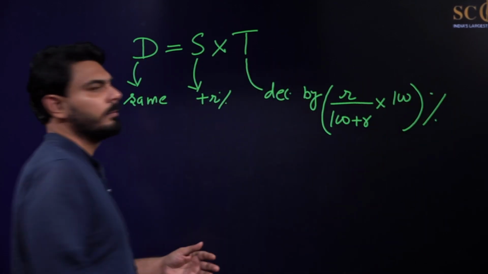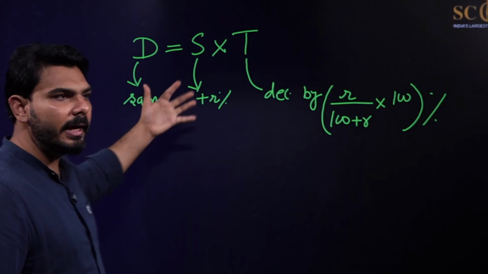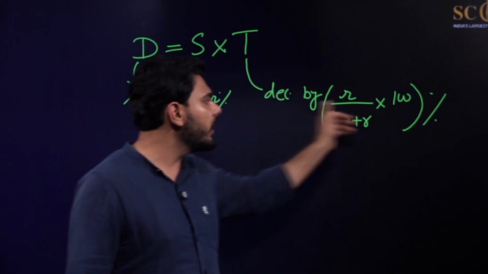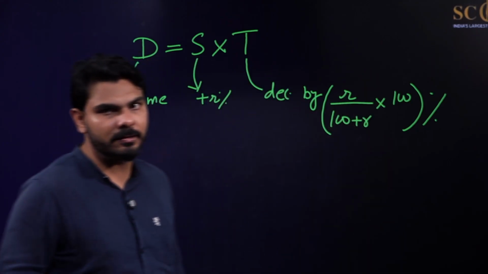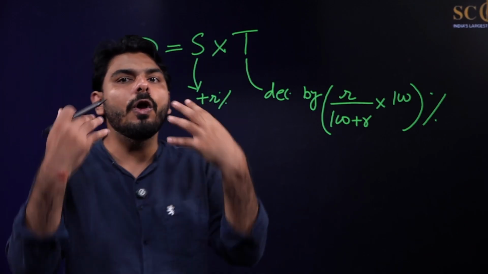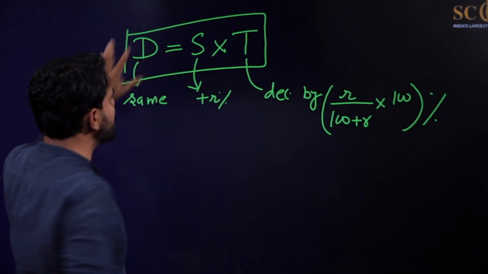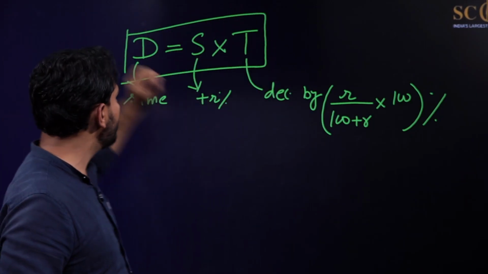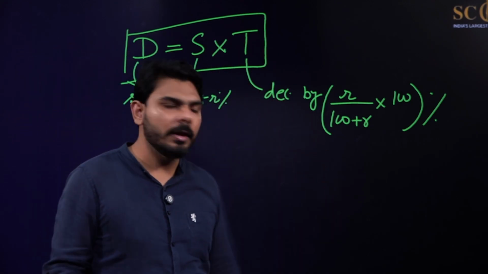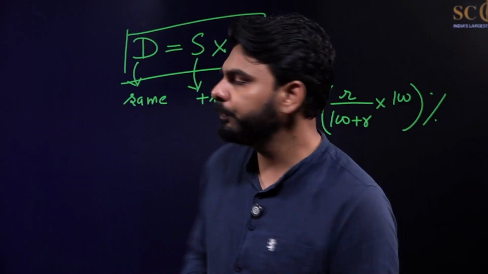Okay, so this will be the case. And similarly, if the speed is decreased by R%, the time will increase by R upon 100 minus R into 100%. So this trick or formula can be applied in all those questions in which we get an equation of this type, like expenditure equals price into consumption, distance equals speed into time, or any kind of question like these. I hope this much is clear. Let us now do some examples based on it.